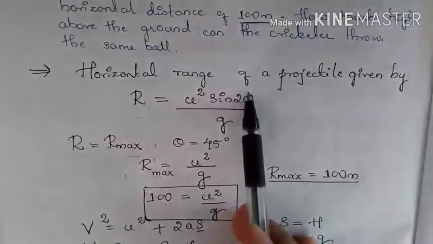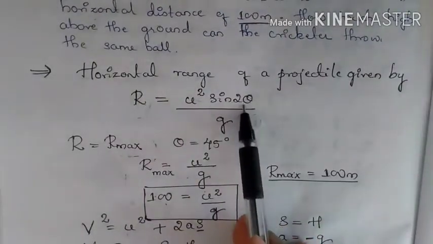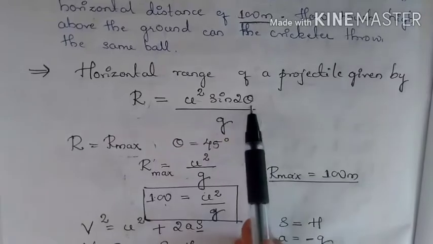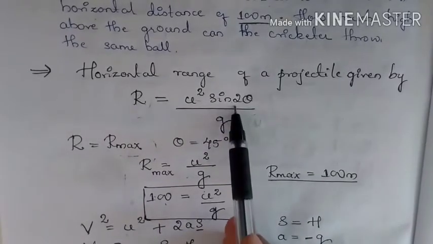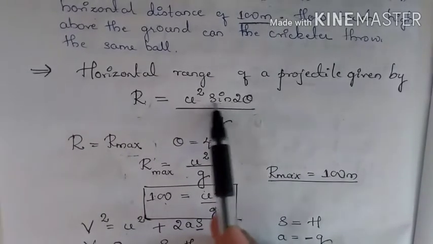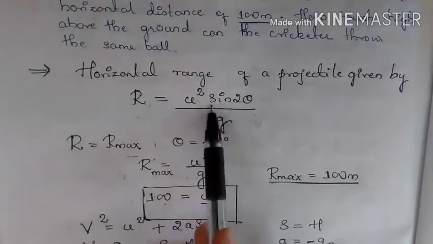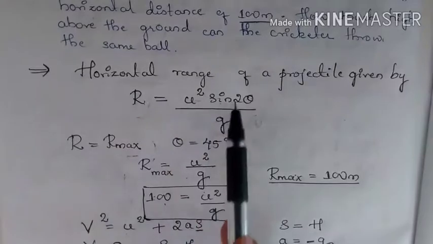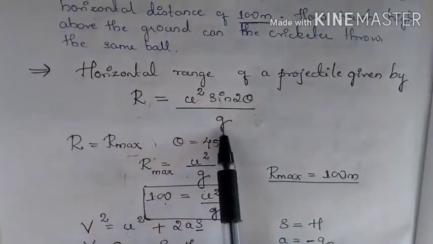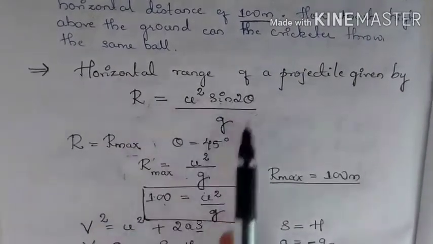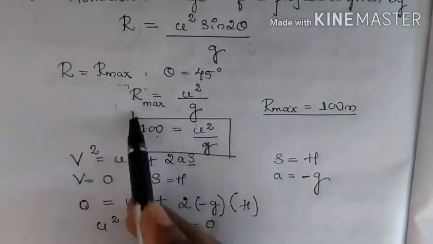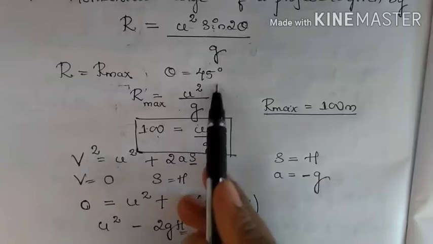So when you substitute 45 degrees, 2 times 45 is 90 degrees. So sin 90 is 1. So u square multiplied by 1 divided by g, R is equal to u square by g. So that is what I have written here. So R max is u square by g.